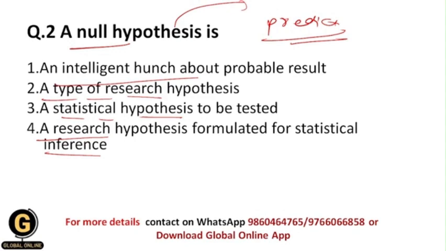This is the only hypothesis that we test in the research process, and that's why your correct answer should be 3, that is, it is a statistical hypothesis to be tested. There are lots of research hypotheses, including directional hypothesis, alternative hypothesis, which is also called a research hypothesis, statistical hypothesis, simple hypothesis, and composite hypothesis, but only the null hypothesis is tested in the whole research process, not any other kind of hypothesis. That's why your correct answer should be 3.